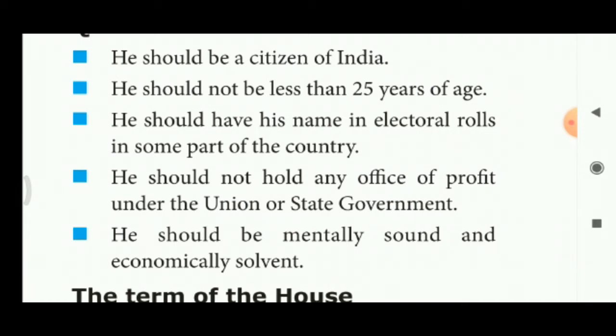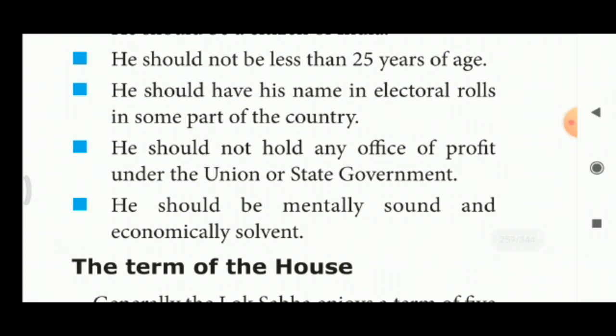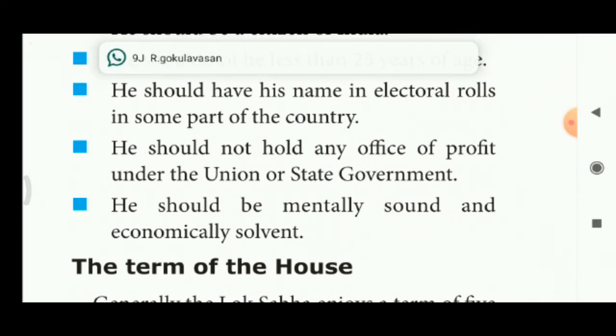He should not hold any office of profit under the union or state government. He should not do any government jobs. He should be mentally sound and economically solvent.